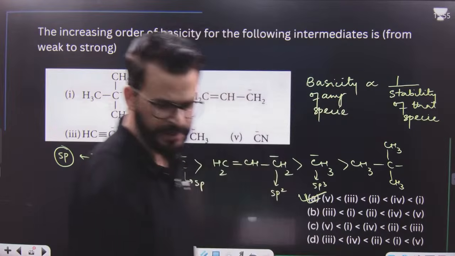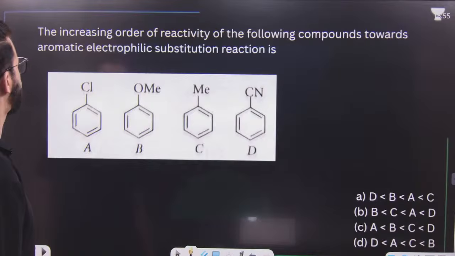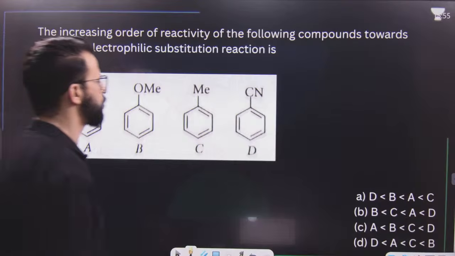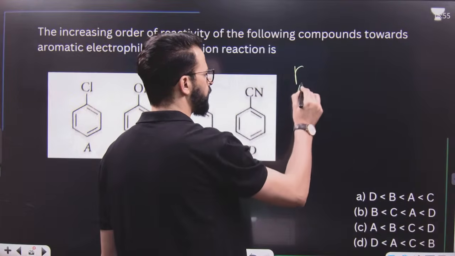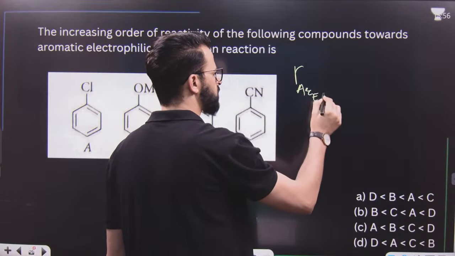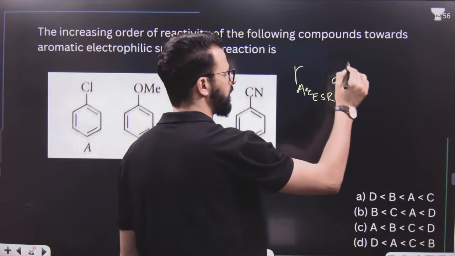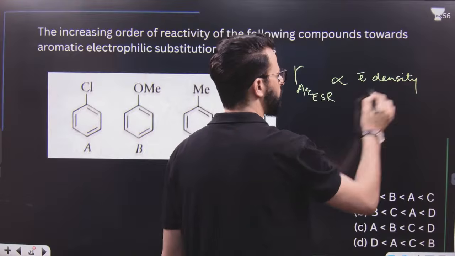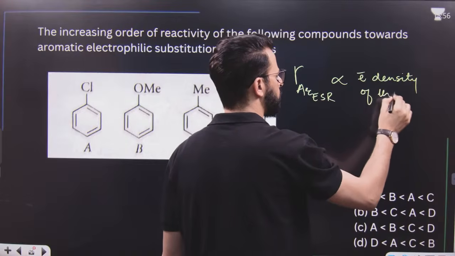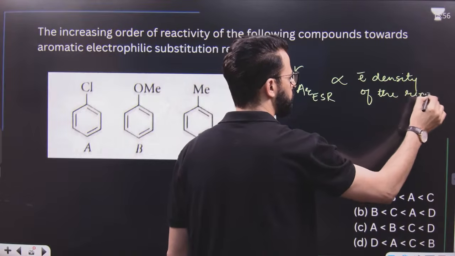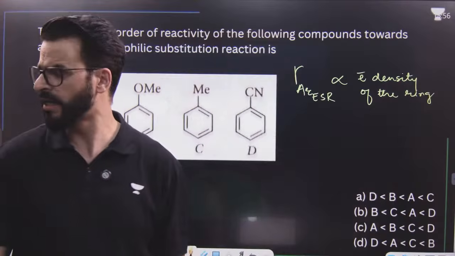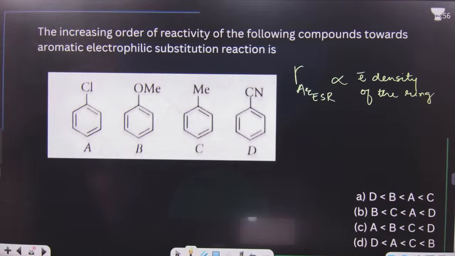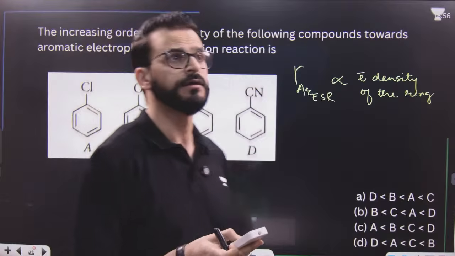Okay, that is great. After this, there is a question: the increasing order of reactivity of the following compounds towards aromatic electrophilic substitution reaction. We know the rate of aromatic electrophilic substitution reaction is directly proportional to the electron density of the aromatic ring. Yes or no?